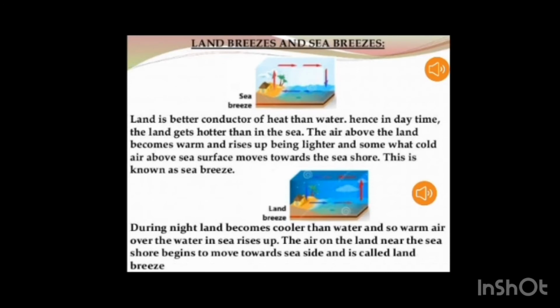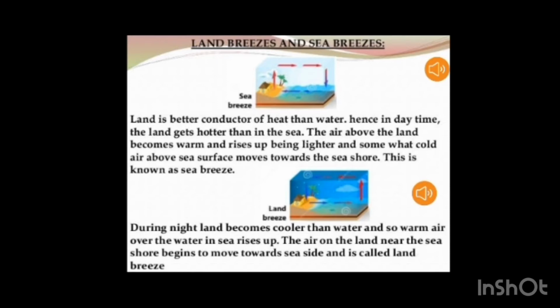There are a few examples of convectional current: sea breeze and land breeze. In sea breeze, during the day, the land gets heated more quickly than water. This is because land heats up faster than water. The air above the land gets warm. This warm air expands and moves upwards. Meanwhile, water takes a longer time to heat up, so the air above the sea remains relatively cool.